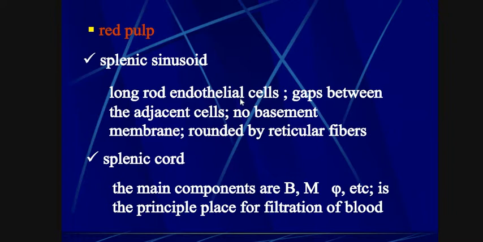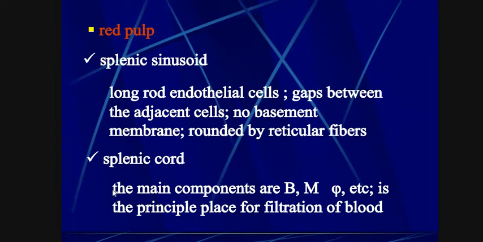Adjacent cells are connected through desmosomes, and the basement membrane is absent in this region of the red pulp. The red pulp is surrounded by reticular fibers, which provide strength to these cells.